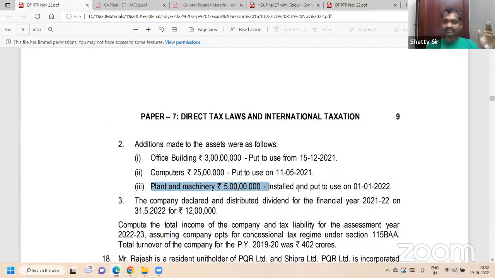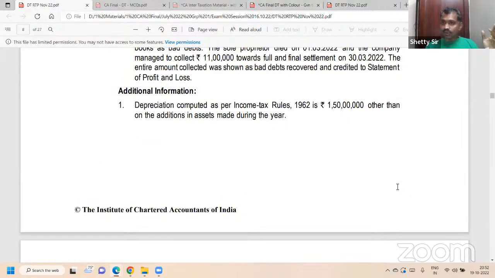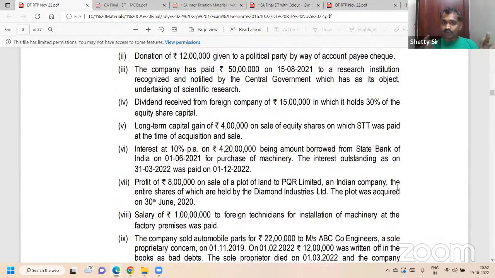Plant and machinery, rupees 5 crore, installed and put to use on 1/1/2022. They have not given anywhere that this loan is related to it. But since the loan was taken for plant and machinery, you should link it. They are not told that the asset is the same. But 420 lakh loan you have taken, you have purchased the machinery for 500 lakh. That means connection must be made there.